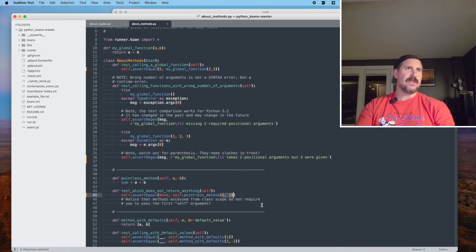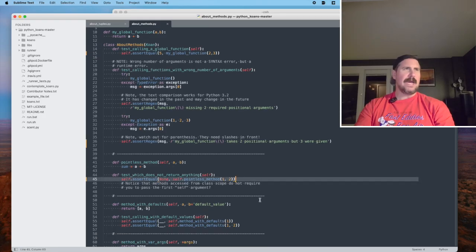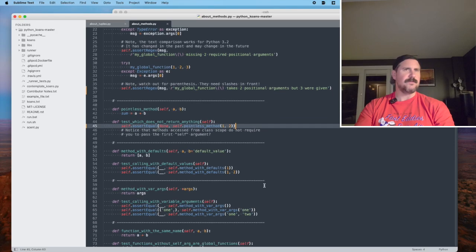And from the class scope, meaning within a class, you don't have to explicitly pass in this self argument. But why this method returns none, I'm not sure. If you do know, please let me know in the comments. All right, so method with defaults.